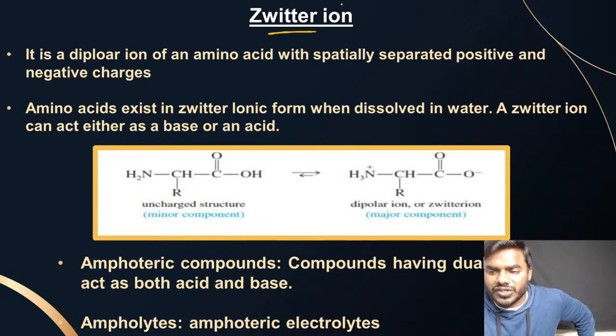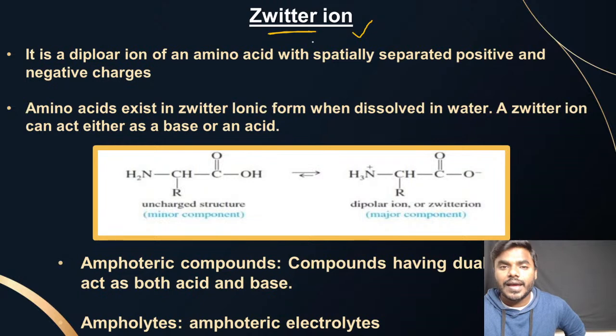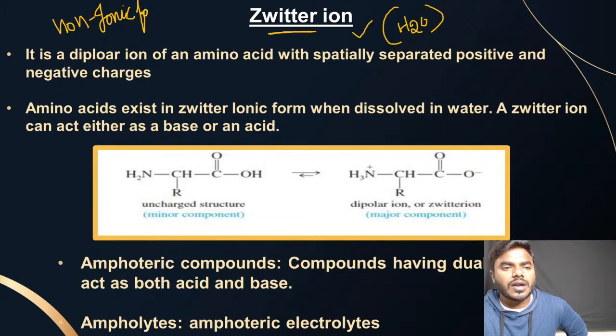Now, you can ask me a question. Sir, does an amino acid exhibit a zwitterionic form every single time? No, I never say that. An amino acid can exhibit a zwitterionic form only when it is dissolved in water. If an amino acid is not dissolved in water, what do you call it, friends? You will be calling it the non-ionic form. Very simple point. A non-ionic form amino acid never ever acts as a zwitterion.